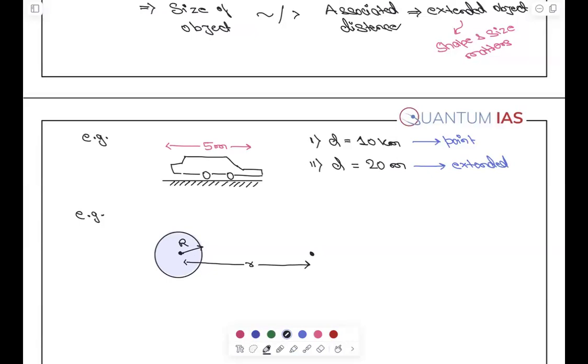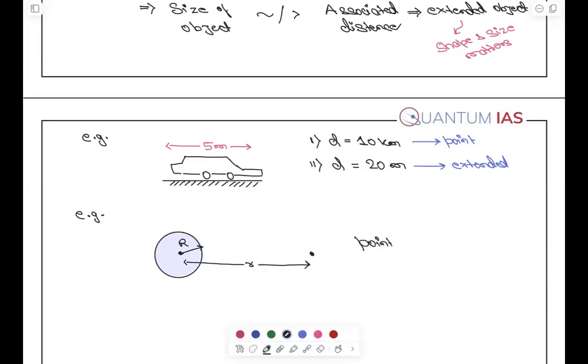Sir, small r is very much greater than capital R. See, अब तुम्हें अगर याद होगा, सब लोग 11th तो पढ़ कर आए हो ना, GMm by r square, पॉइंट मास के लिए, याद है GMm by r square? Yes, sir. So, what we do in our university examination or in our school days, we take those formulas for granted. We never write the underlying assumption. But in UPSC, when you're writing the answer, you have to write the assumption. If you're writing the formula GMm by r square, that means you are treating this as a point object, and this will be treated as a point object only.